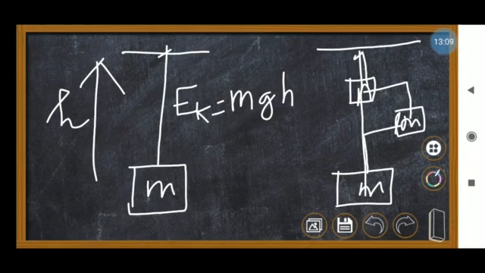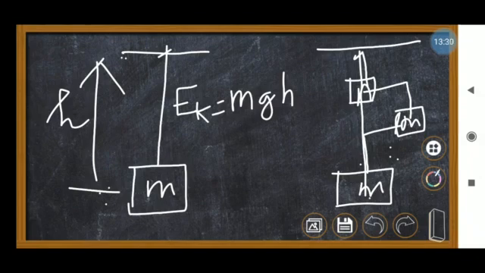If you have taken any object from the ground level, what is your initial height, what is your maximum height? That means initial position and final position, that only they will calculate. They will not look at which path the object is taking. So understand, students, I hope you all understand.